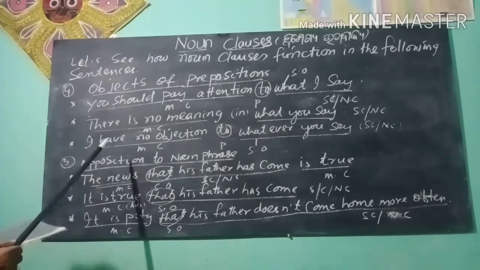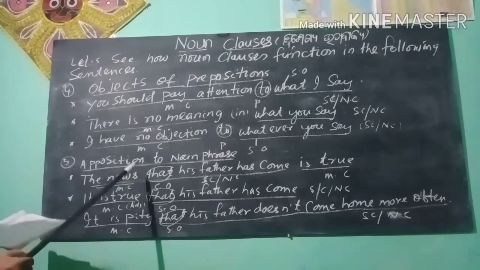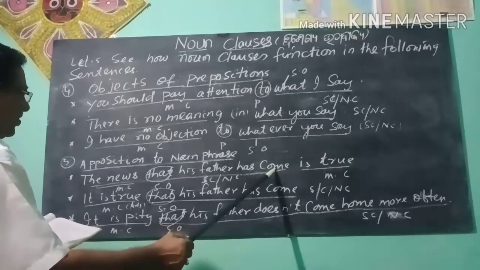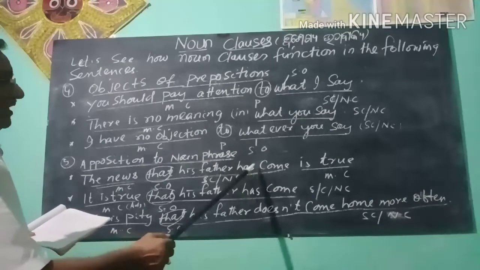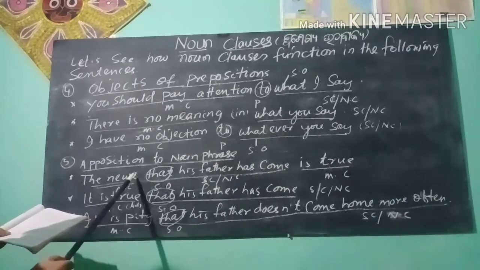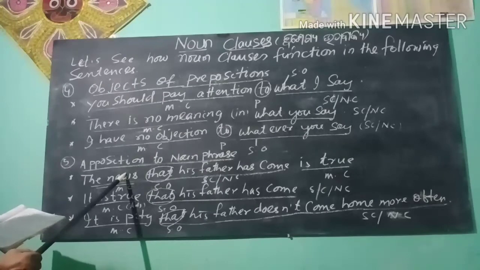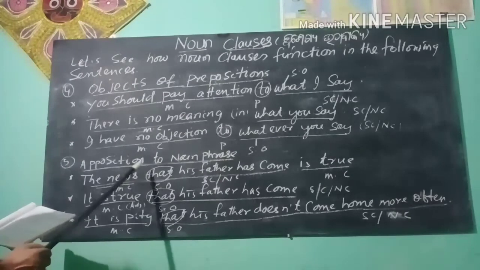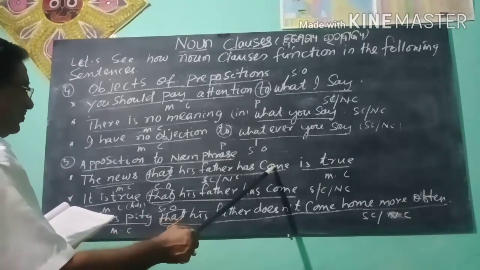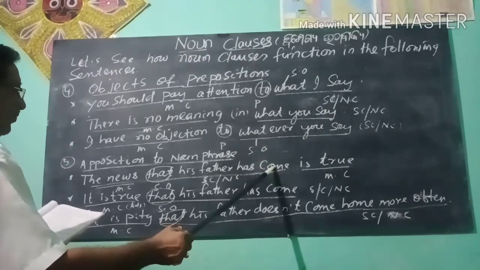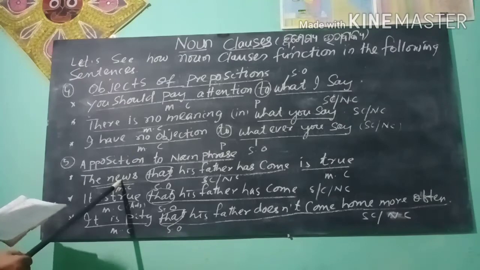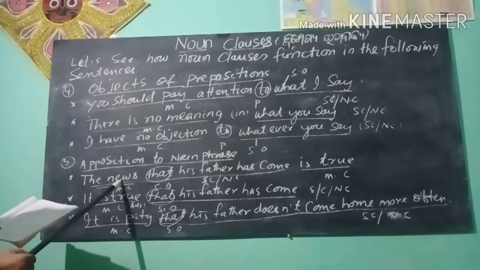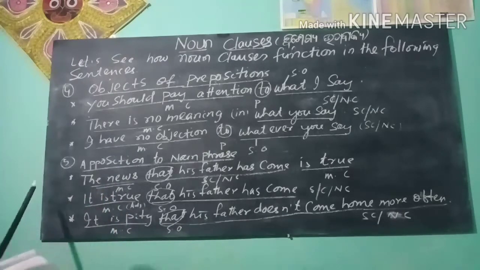Here, the news is what? That his father has come. The news is a noun, and that his father has come is the apposition to the noun news. So, that his father has come is a noun clause in apposition to the noun news, and it describes what the news is.